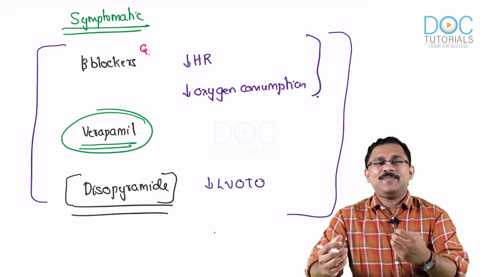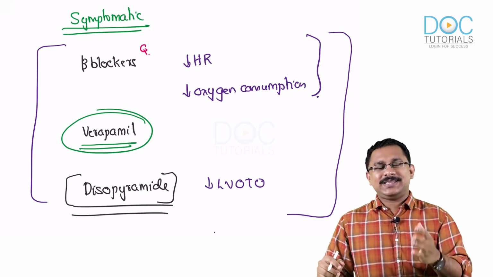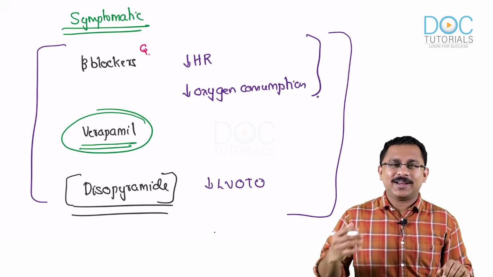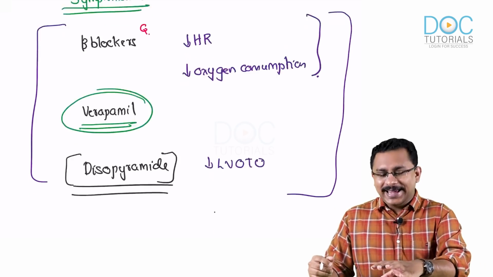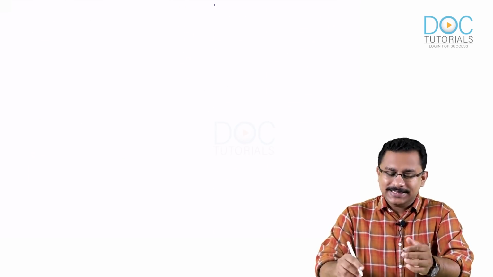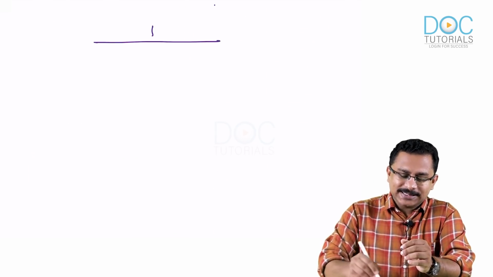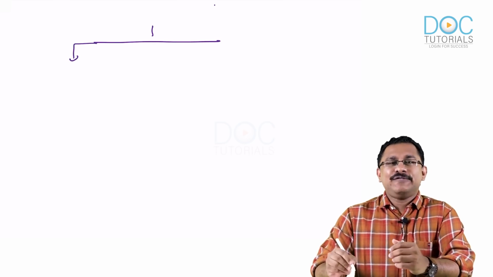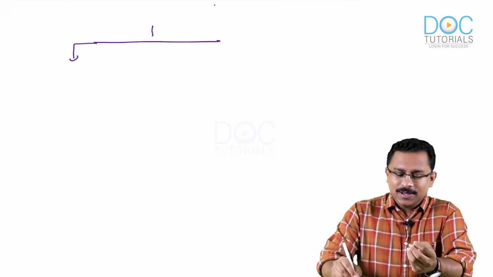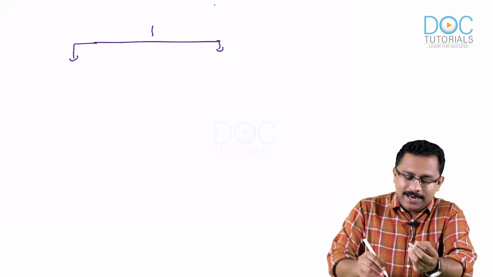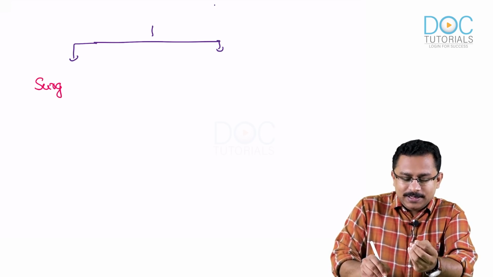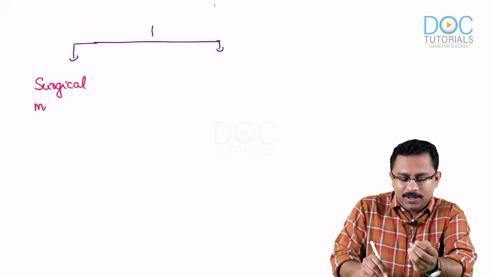And what if the medical management fails and the patient is still symptomatic? What are you going to do? In that case, the next step is that if the patient is fit for a surgical procedure, you will go for a surgical myomectomy or myectomy, you can call it.